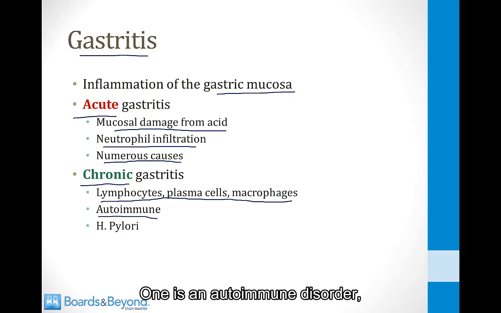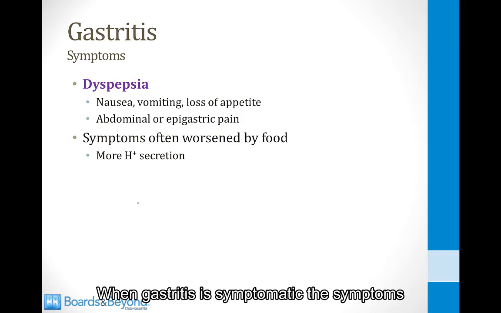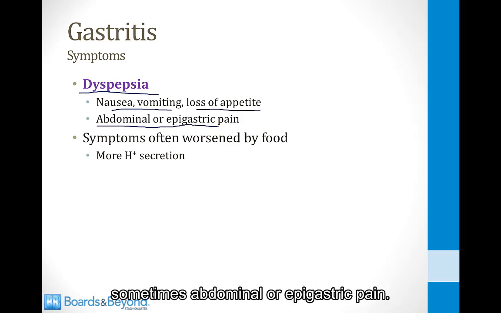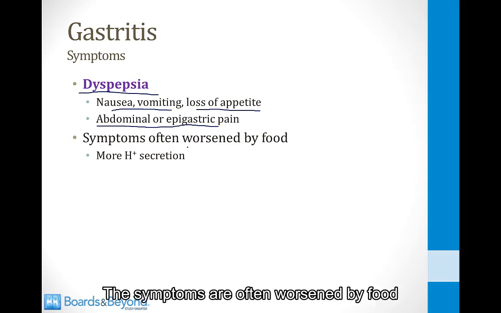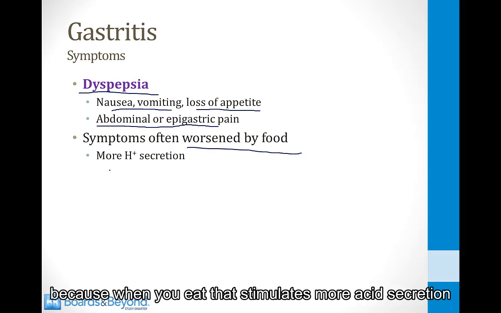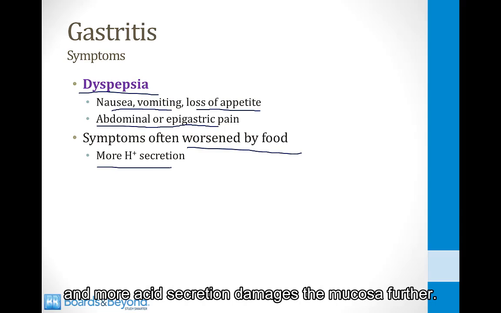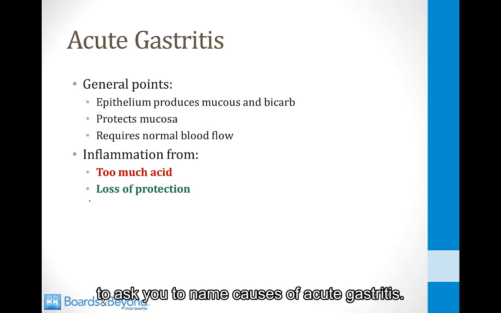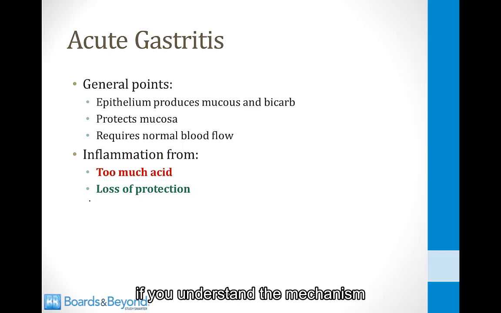Chronic gastritis basically has two common causes. One is an autoimmune disorder, and the other is the bacteria H. pylori. When gastritis is symptomatic, the symptoms are usually called dyspepsia. This means nausea, vomiting, loss of appetite, sometimes abdominal or epigastric pain. The symptoms are often worsened by food because when you eat, that stimulates more acid secretion, and more acid secretion damages the mucosa further. So for step one of the boards, they will be much less likely to ask you to name causes of acute gastritis.